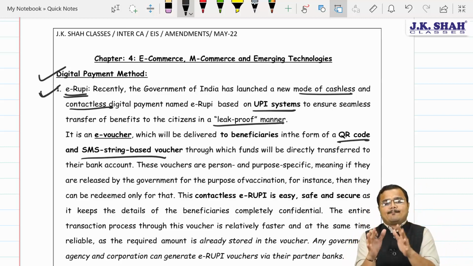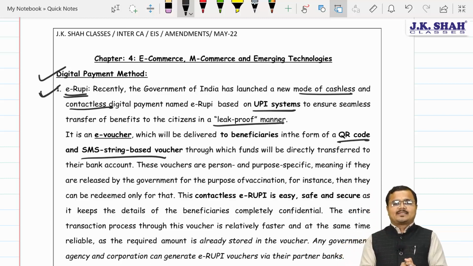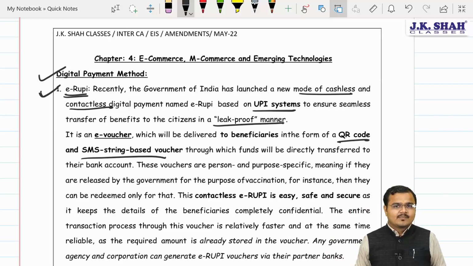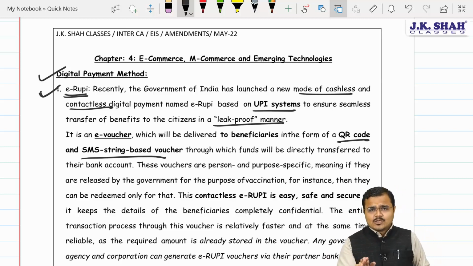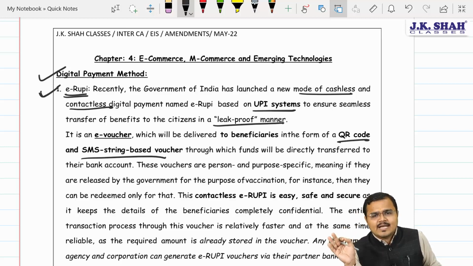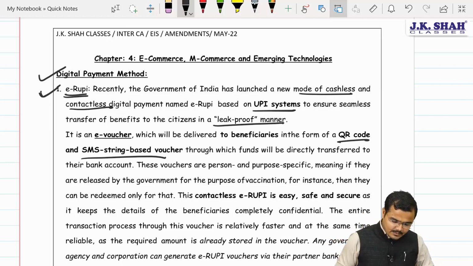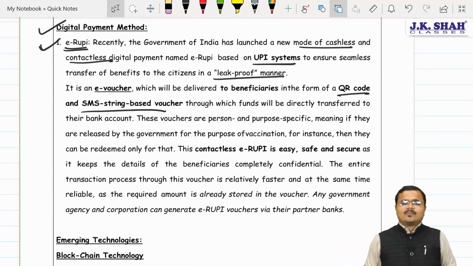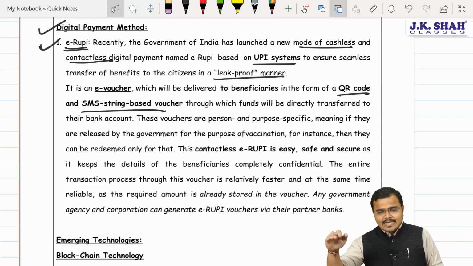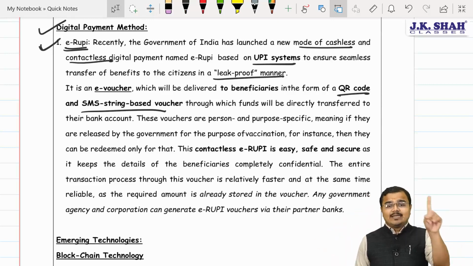The most important aspect of this e-rupee payment is that it is purely purpose based. If, suppose, for vaccination, the e-rupee vouchers are issued to you, then they can be utilized only for that specific purpose. Say, for example, if the Government of India has decided to give some important vouchers to government employees, then only they can use it.